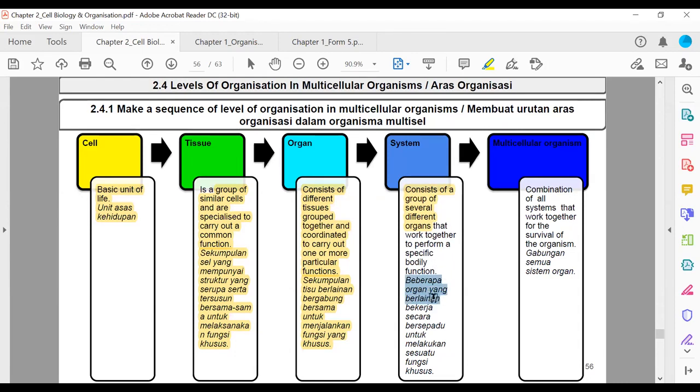Beberapa organ yang berlainan bekerja secara bersepadu untuk melakukan satu fungsi khusus. So different organ combine, they cooperate, mereka bekerjasama untuk menjalankan satu fungsi yang tertentu. Contohnya,